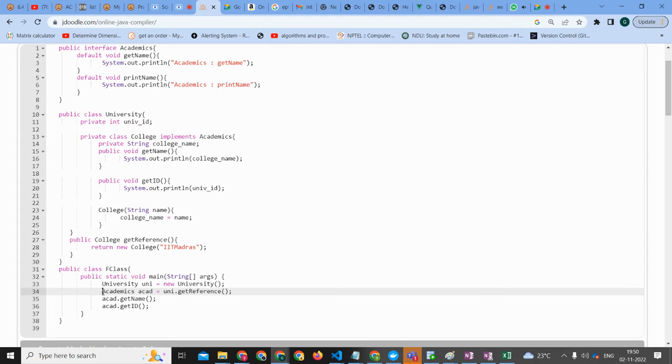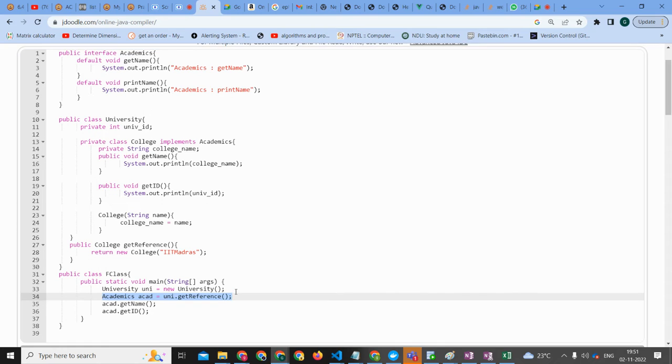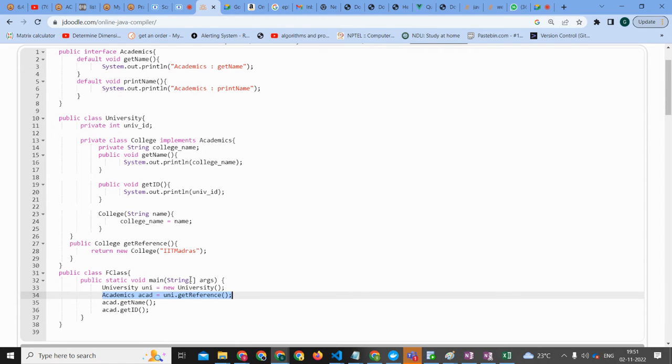Next we come back to the academics class, and there is uni dot get reference. We will go to the get reference method of University.